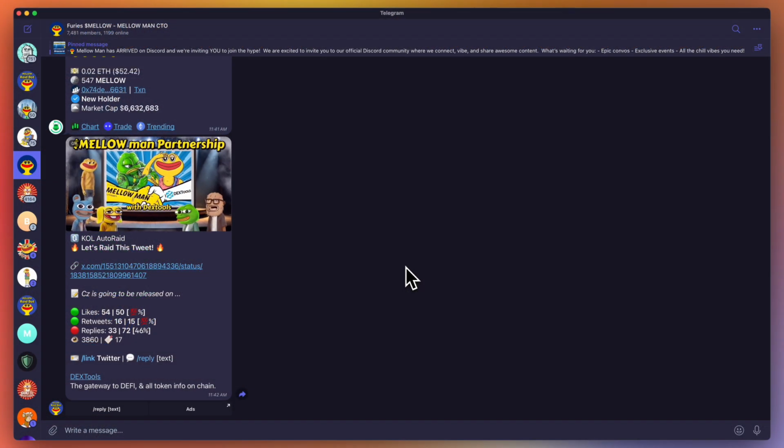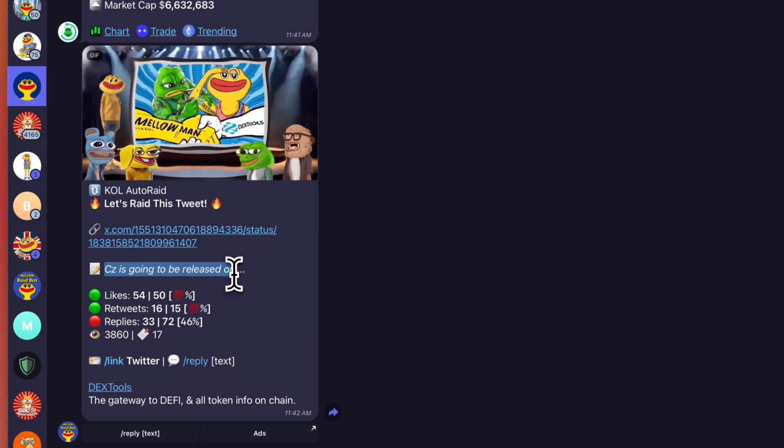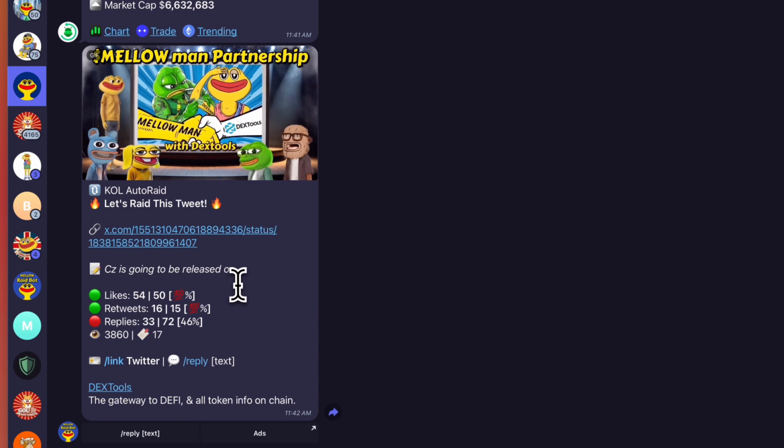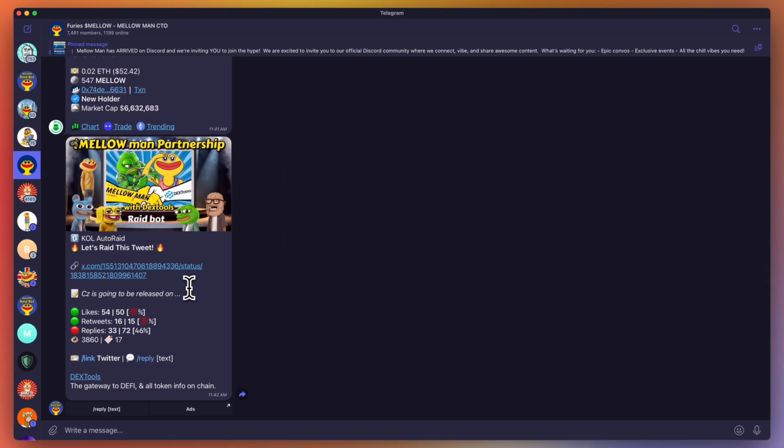One of the next big features we have is smart replies. These are essentially AI generated replies or tweets that will be suggested to you when an auto raid comes in. So as you can see right now, this auto raid from this influencer or KOL, whatever you want to call it, their tweet might not actually be that relevant, or it's just a bit time consuming to go into the tweet, read it, and try and come up with a strategic reply that you can make relevant to your project. You'll have to do that all manually.